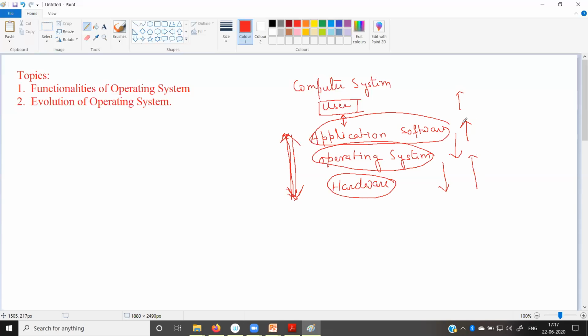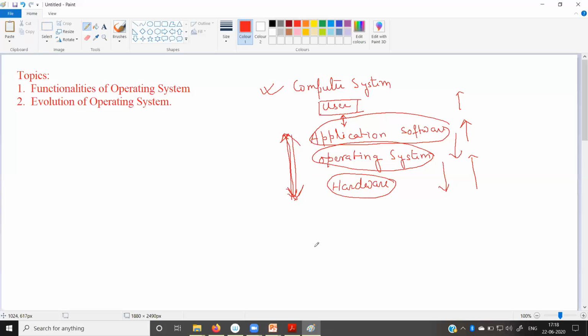So as you can see, the passing of the information is top down and bottom up, that means in both ways.